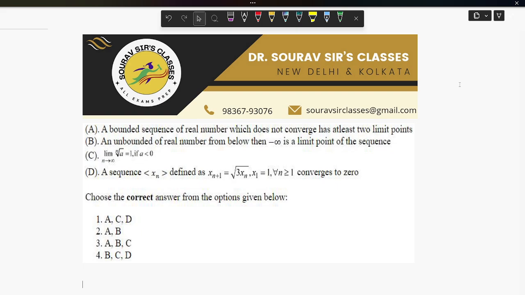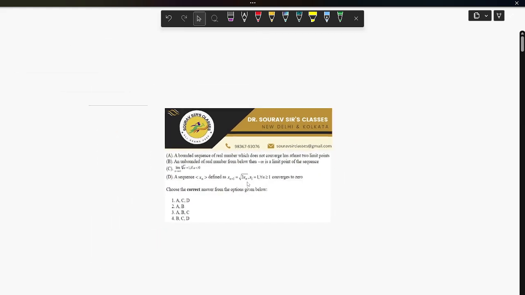And statement D says that a sequence xn defined as xn plus 1 is equal to root over 3xn, where x1 is equal to 1, for all n greater than or equal to 1, converges to 0. We have to choose the correct answer from the options given below, which are ACD, AB, ABC and BCD.